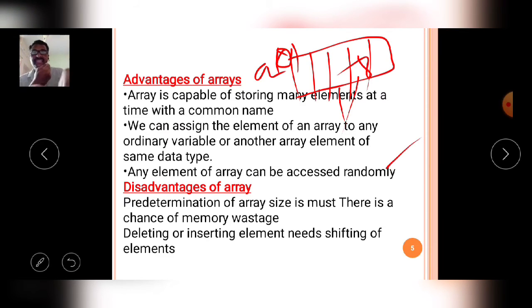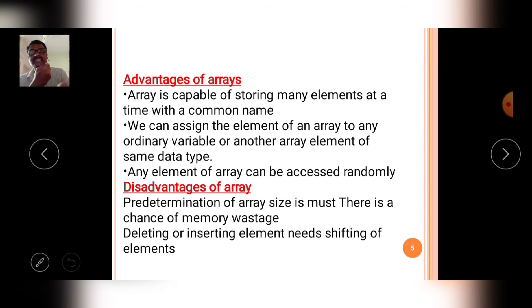Then the disadvantages. Predetermination of array size is a must, so there is a chance of memory wastage. This is a big disadvantage of the array. Why?